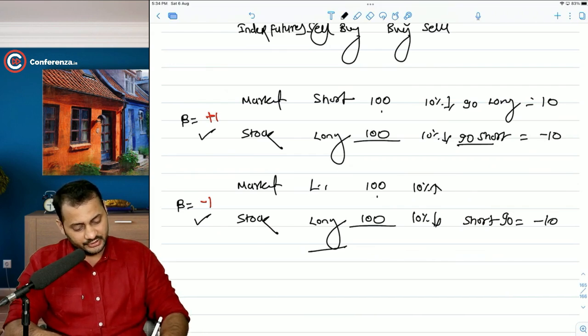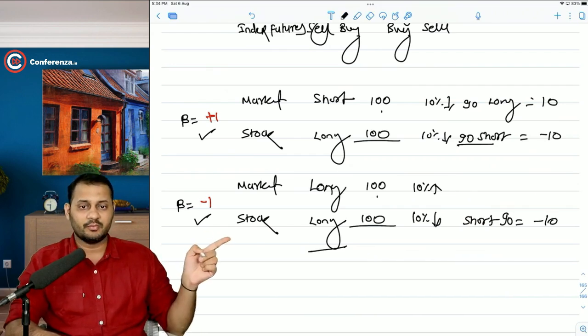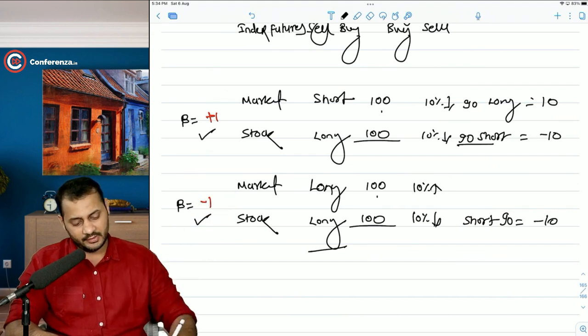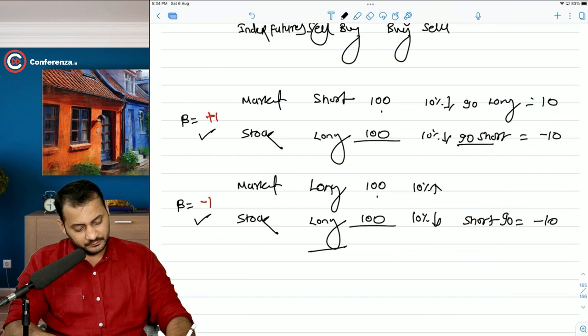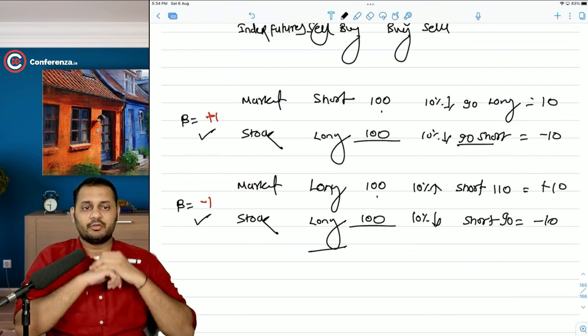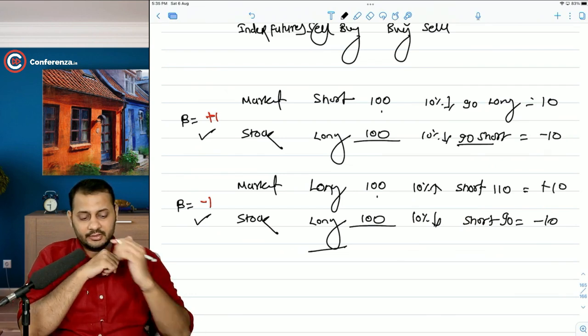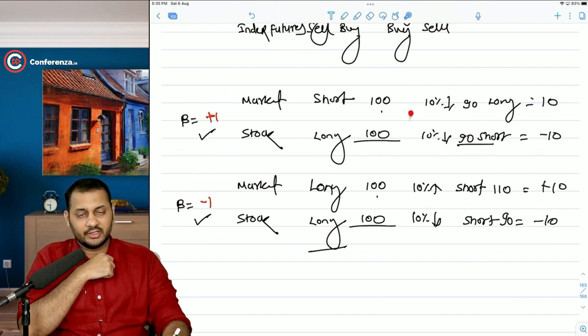Take the same position as you have in the stock market, long, short. Then if the market goes up, in this case, you will have a profit. You will now short it at 110. So that means you have a profit of 10. Do you get that? In this way, you can achieve complete hedging.